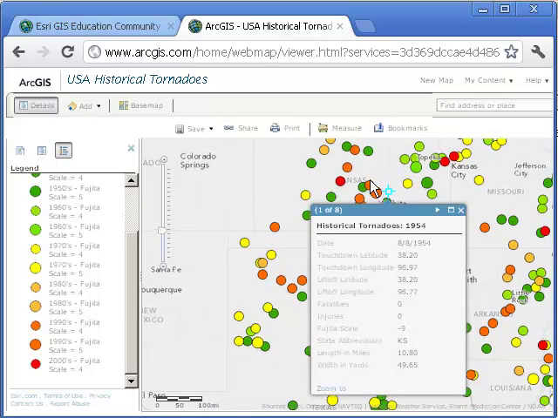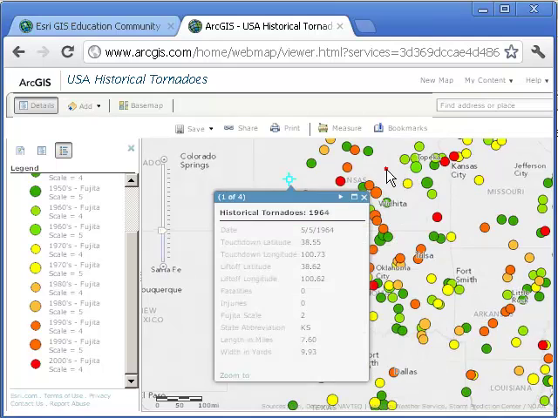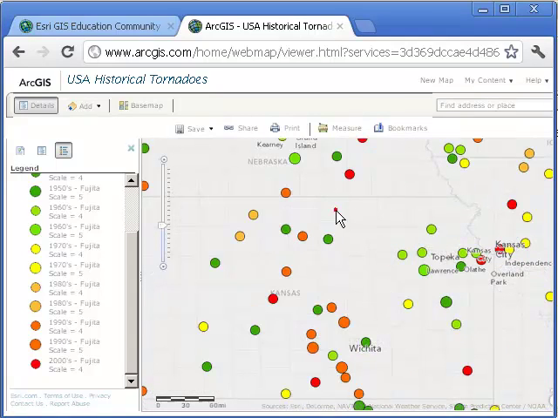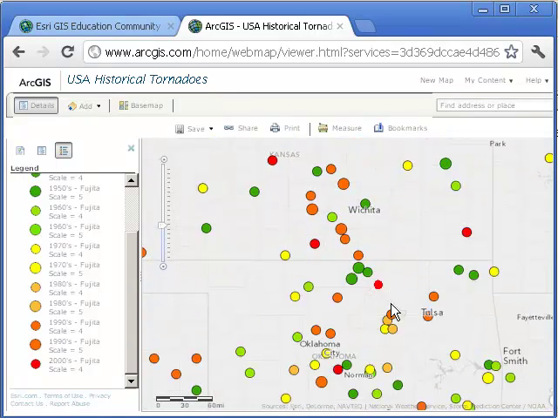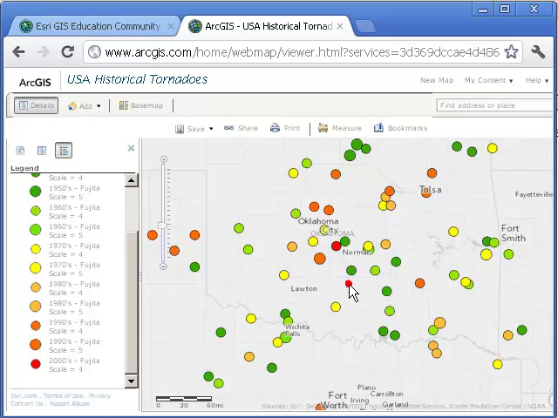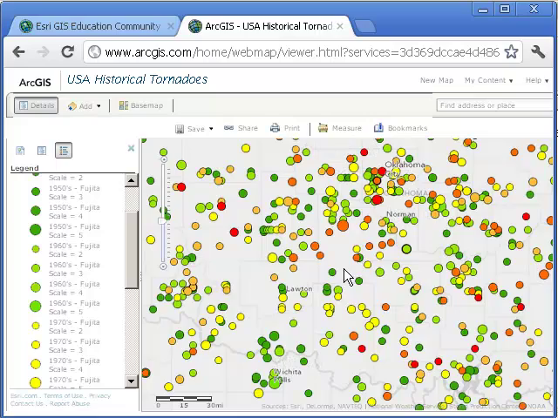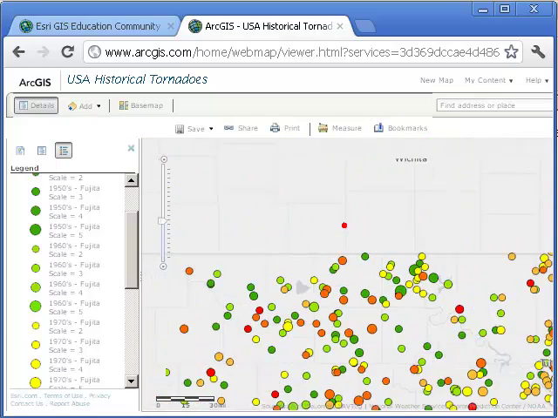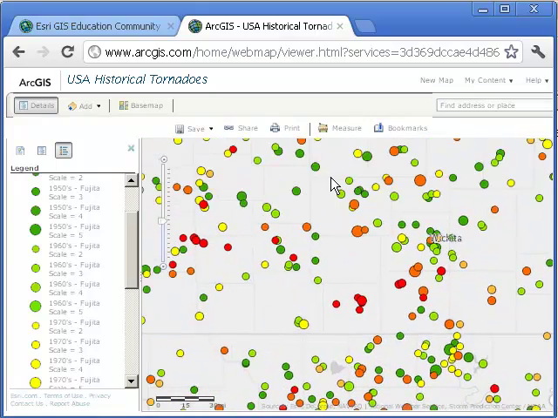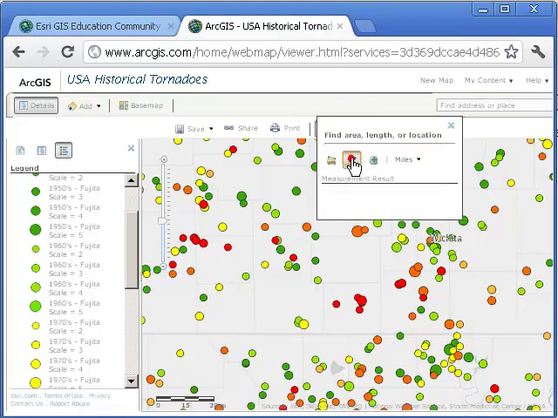Yeah, there's a lot of tornadoes in Kansas, and as we zoom in, we'll see more of them. But in terms of density, I'm thinking Oklahoma might be the densest place in terms of the density of tornadoes. Take a look at this. This is incredible. Now use the measure tool to measure the distance between some of these.